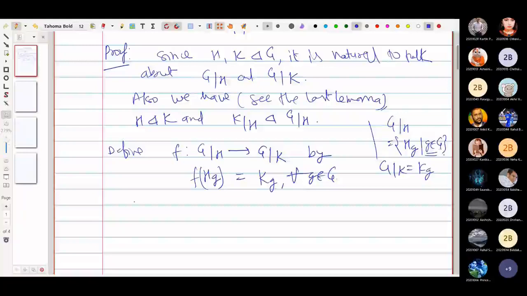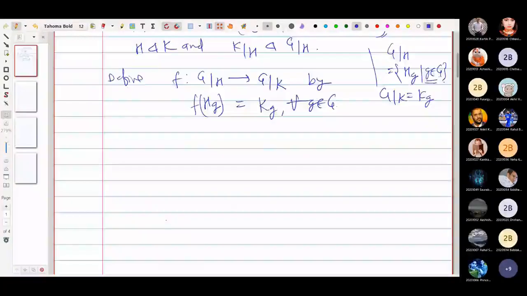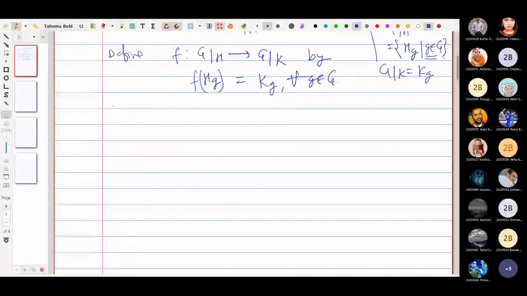All right. Since we are defining this function, we need to verify that f is well defined. To prove that it is well defined means that the same elements should have the same image. That is, no single element can have two images. Otherwise, it will not be a function.